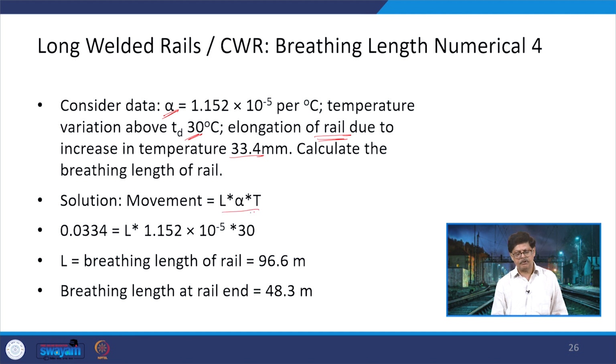So, again the same formula will be used. Movement is equal to L into alpha into T. So, we have the value of movement, the value of alpha and the value of T. We have to find out this value of L, and this comes out to be 96.6 meters. So, this 96.6 meters is for the whole rail, and if we divide it by 2, then it is going to be the breathing length at one rail end. So, that is how the various values can be calculated if you have any numerical related to the breathing length.